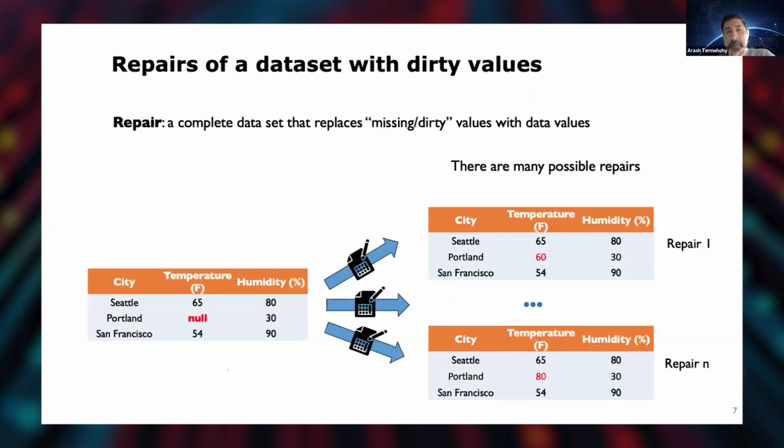So how can we figure out whether we need to clean our data or not, right? First, I'm going to define a repair as a sort of complete data set where we have replaced every missing or dirty data value with some arbitrary data value, right? So these repairs need not be correct or accurate repairs of my data. And obviously every data set, for example, with missing values, will have a lot of these repairs, right?